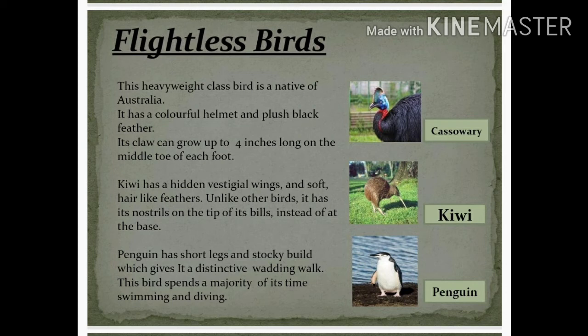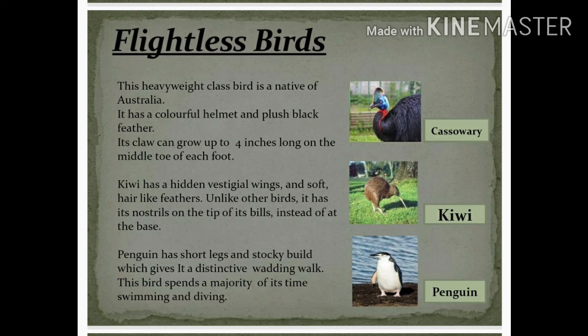Kiwi. Kiwi has hidden vestigial wings and soft hair-like feathers. Vestigial means underdeveloped feathers. Unlike other birds, it has its nostrils on the tip of its bill instead of at the base.